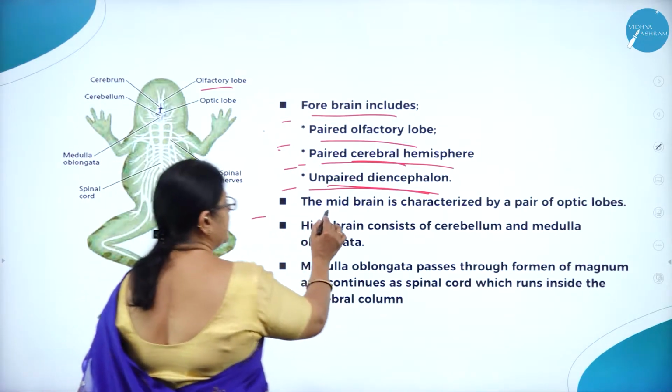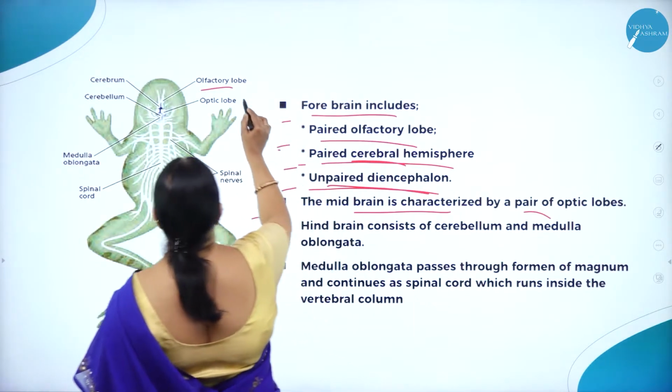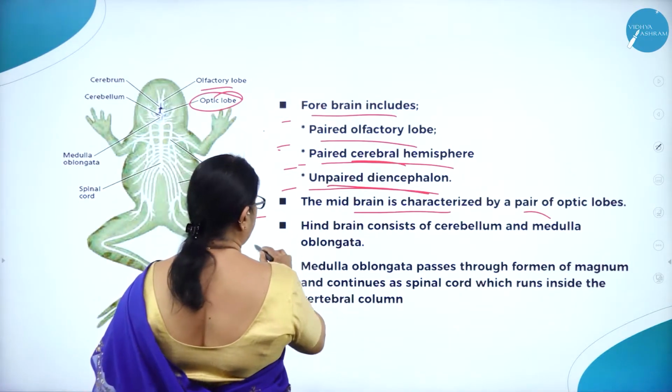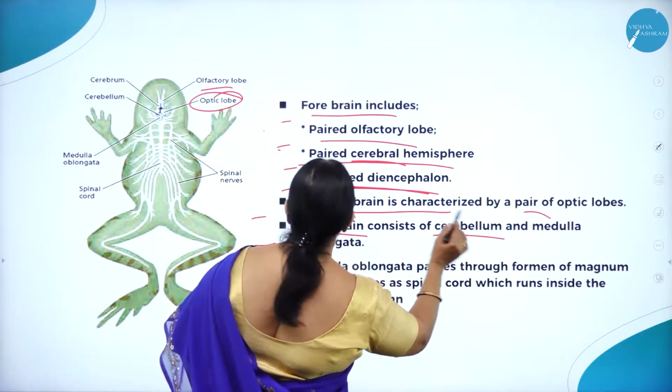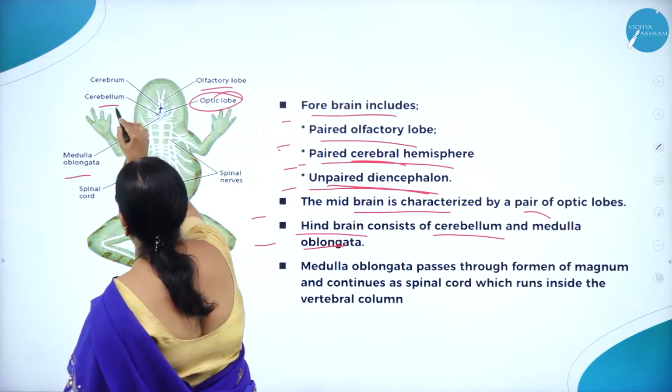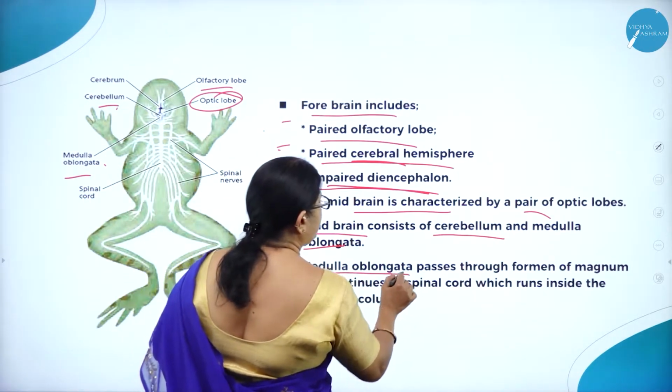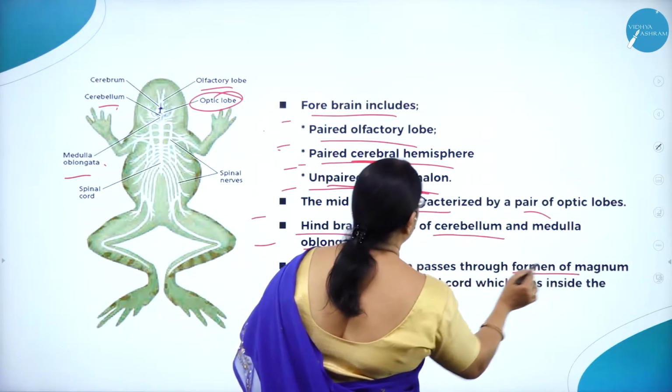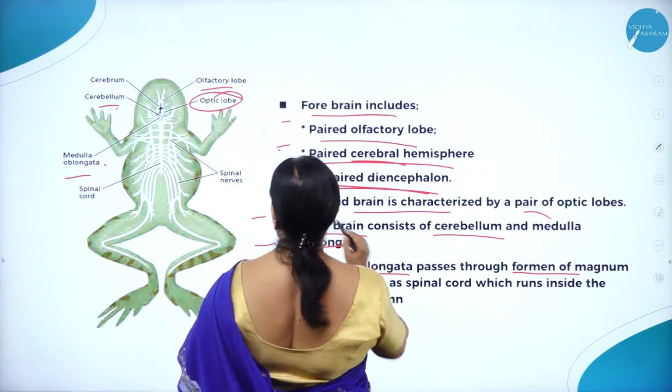And the midbrain is characterized by a pair of optic lobes. Here you can see a pair of optic lobes, and hindbrain consists of cerebellum and medulla oblongata. Here you can see cerebellum and medulla. Medulla oblongata passes through foramen magnum and continues as spinal cord.